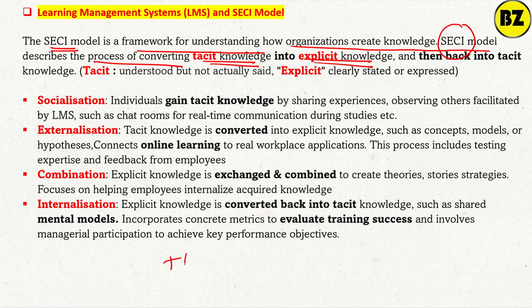What is tacit knowledge? Tacit knowledge means what? I have knowledge, but I have not shared it. That is called tacit knowledge. You cannot touch it. You cannot read it. I have knowledge in my own mind. That is called tacit knowledge. What is explicit knowledge? Whatever I know, I am teaching you. I am expressing it to you. That is explicit knowledge.